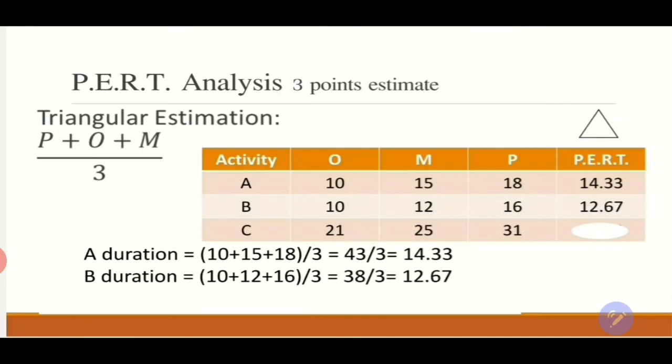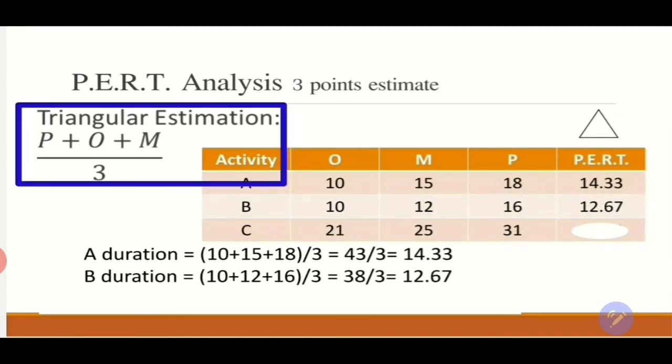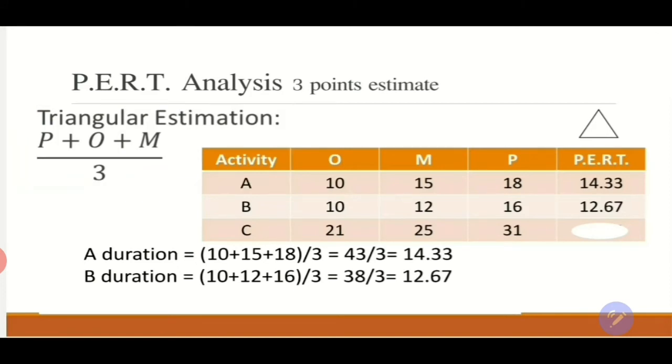The 3 point estimate has 2 formulas. We're going to start with the first formula, which is the triangular estimation. With the triangular estimation, since we have 3 points, we calculate the average or the mean of these 3 points, which is pessimistic plus optimistic plus most likely, over 3, and this will give us the estimated duration for an activity based on the 3 point estimate.